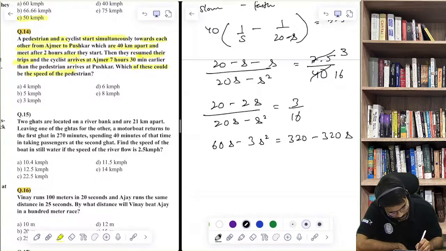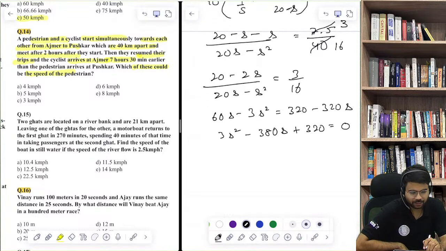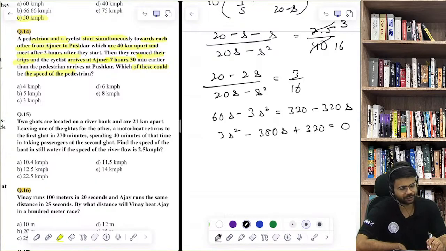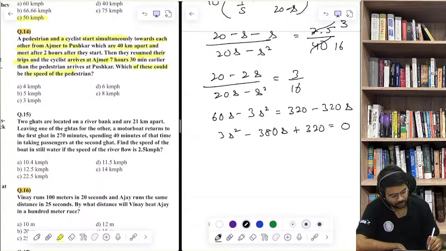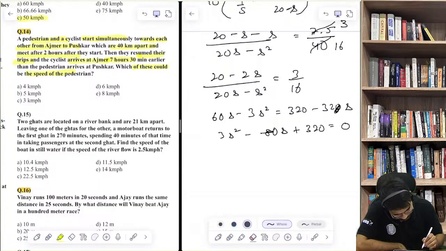Can you solve it now? So 3s square minus 380s plus 320 equals 0. So can you find out the roots, by either the Sridharacharya method or the factorization method? Any method you can use. Okay, this is 32s, not 320s, a slight mistake over here. So 32, so this is 92s.